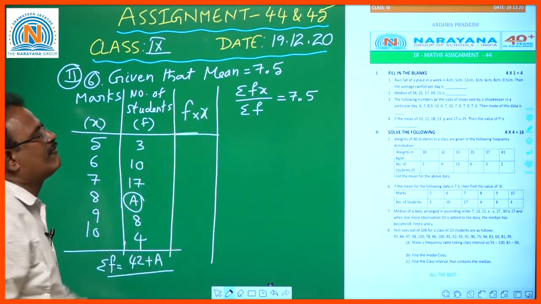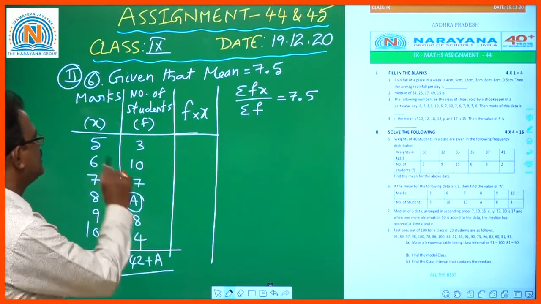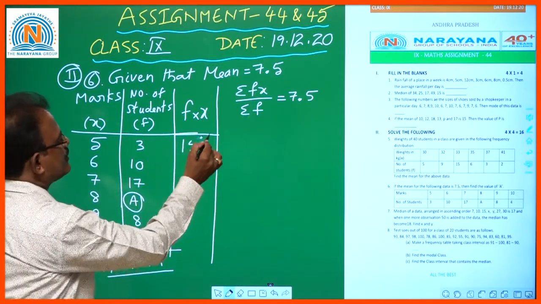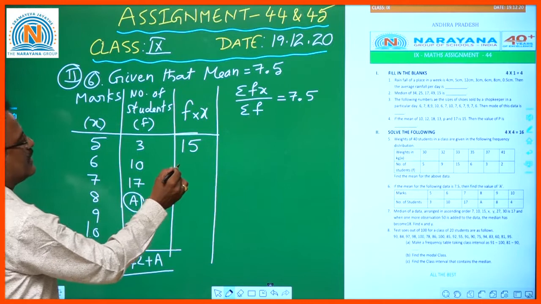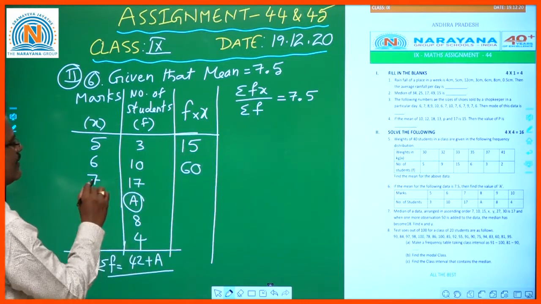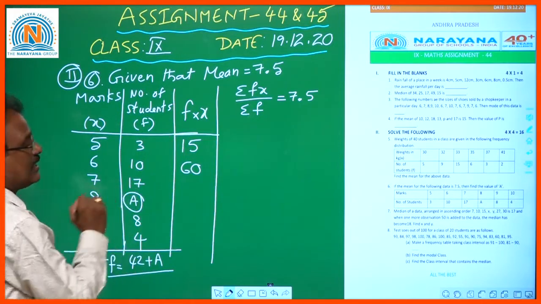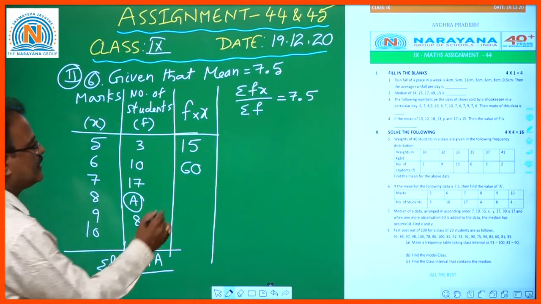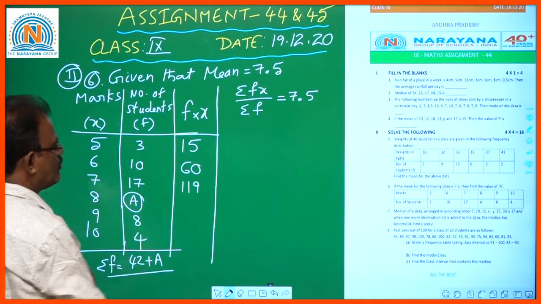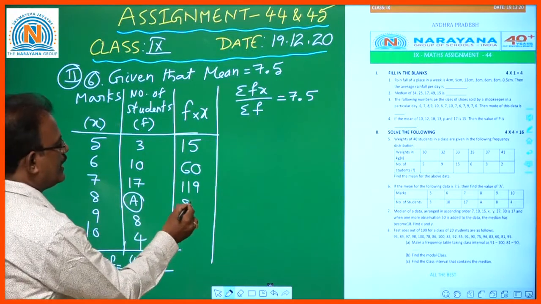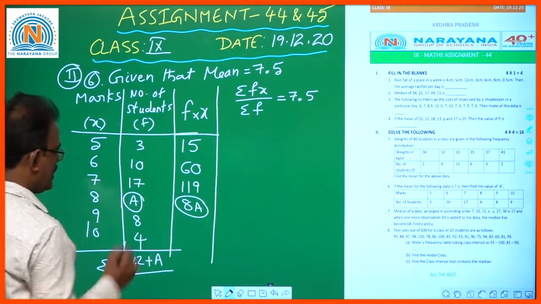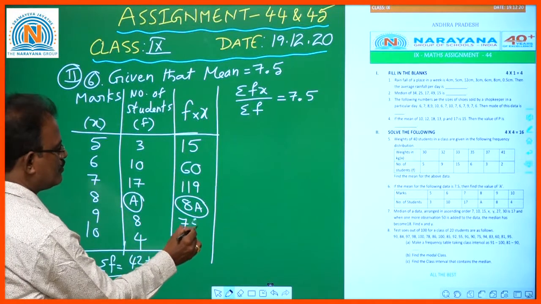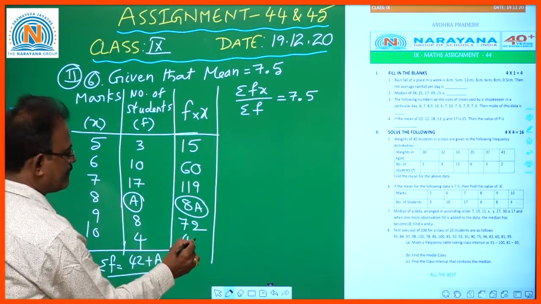You need to prepare f into x. 5 times 3, 6 times 10, and 7 times 17. 7 10s are 70, 7 7s are 49, 70 plus 49 is 119. 8 times A, 8A. And 9 8s are 72, 10 4s are 40.